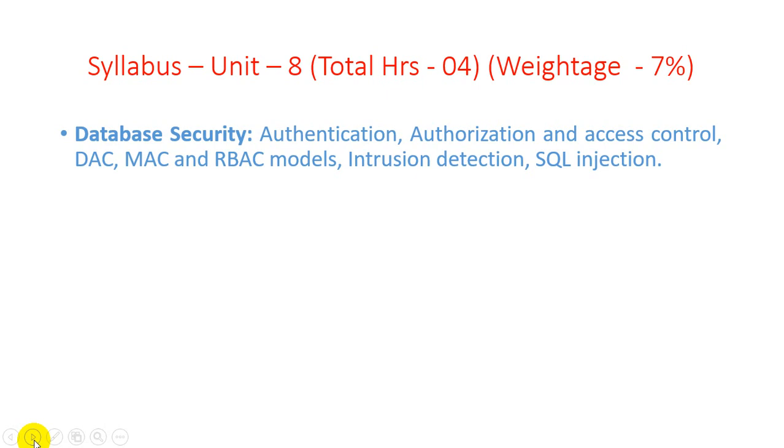So if we do not provide any kind of security for this private information, then no one will use our applications. That's why data security is a core part, and a database never compromises on security levels. For this we study authentication, authorization and access controls, DAC and MAC as well as the RBAC model for providing different levels of security in a data management system, intrusion detection, or we can say unauthorized access detection, and lastly SQL injections.